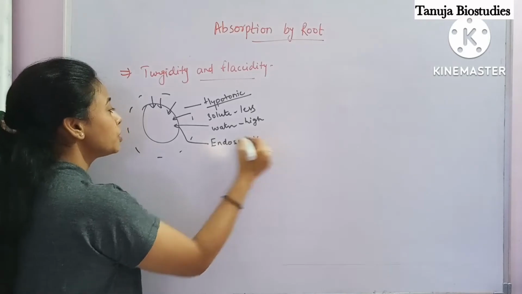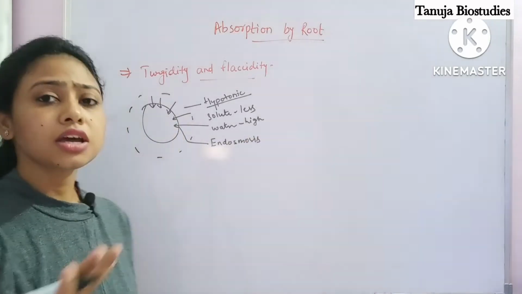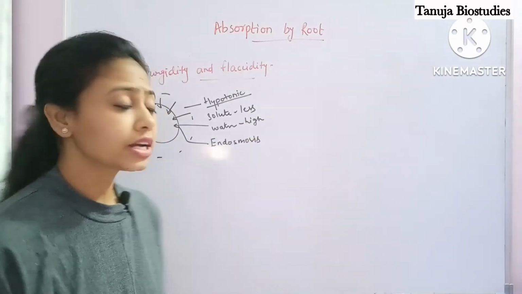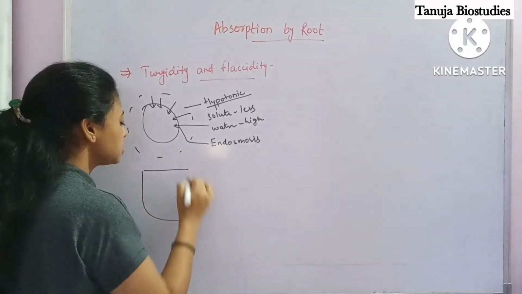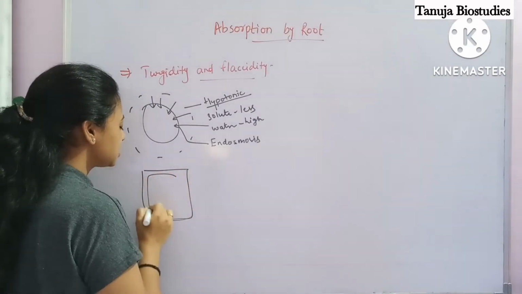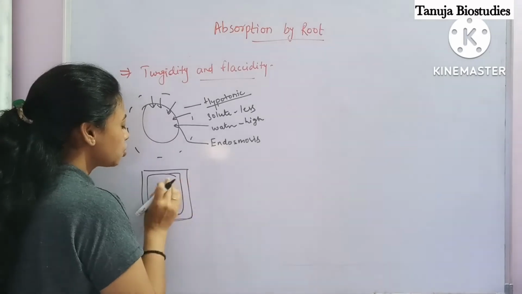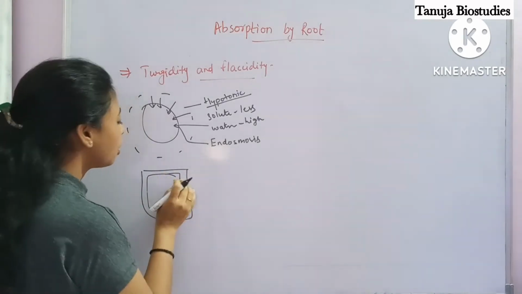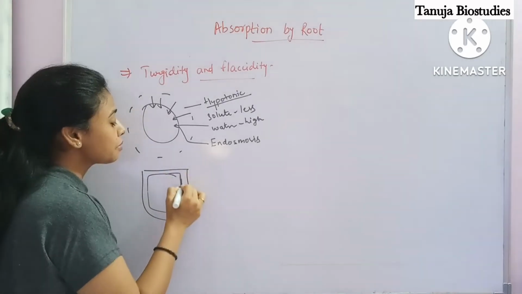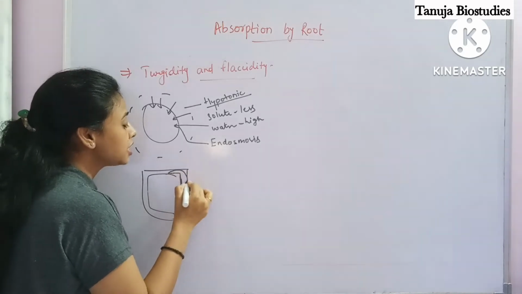Due to this, the cell will start expanding. See, this is the cell. If it is a plant cell, inside the cell the plasma membrane will start expanding and extends till the cell wall.